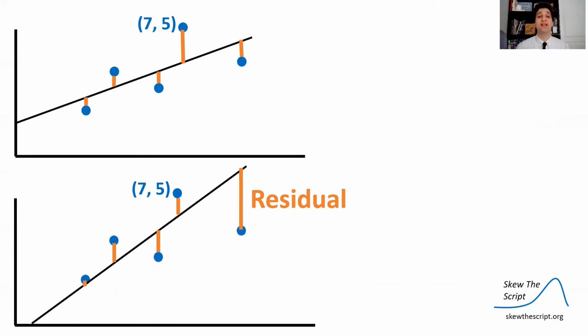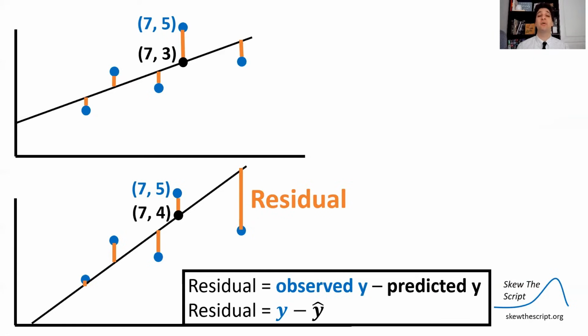Here's one data point, 7, 5. And in model A, the predicted value at an X value of 7 is a Y value of 3. For model B, the predicted Y value at an X value of 7 is 4. So we can see that the residual is going to be lower for model B than for model A. The way we calculate the residual specifically is we take the observed y value, the actual data y value, minus the predicted y value, the y value on our linear model.